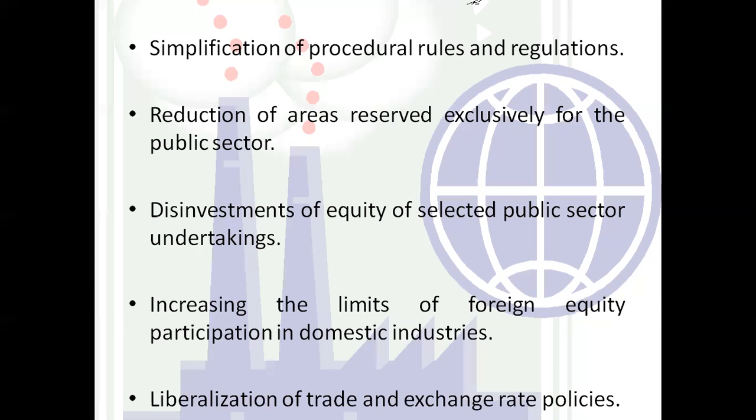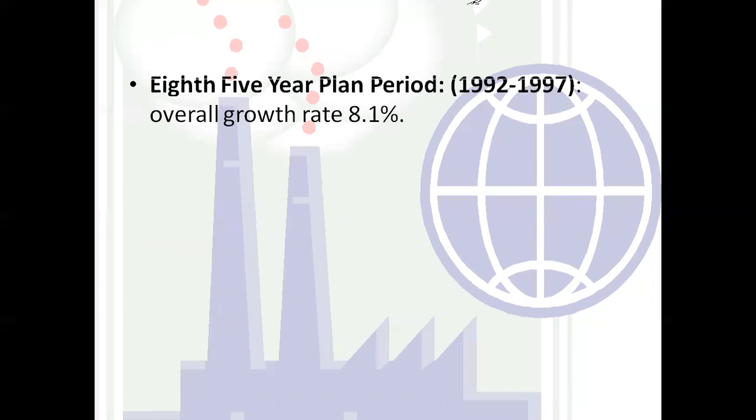And the last one, but not the least, liberalization of trade and exchange rate policy. Now they give freedom or liberty in terms of trade and exchange rate policies, so that trade can be done very easily, without any hurdles or obstacles, and the exchange rate can be easily convertible, so that we can do proper international trade. Next one.